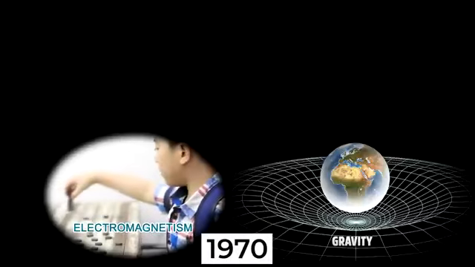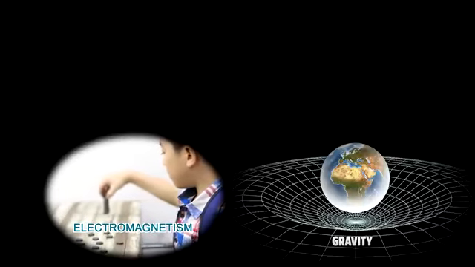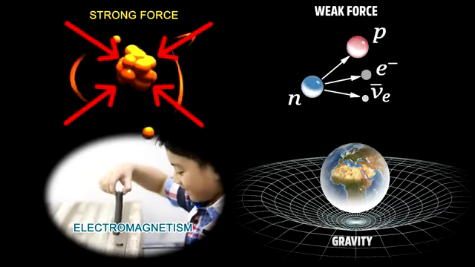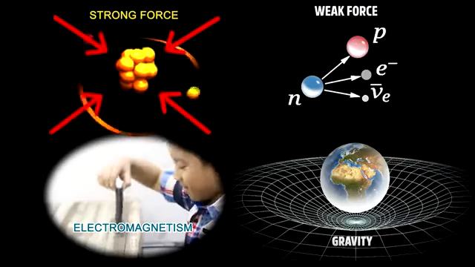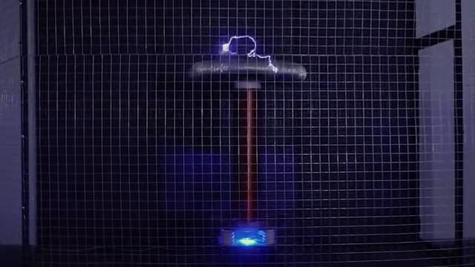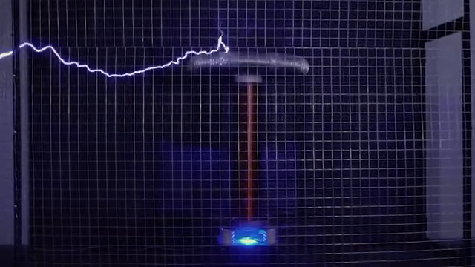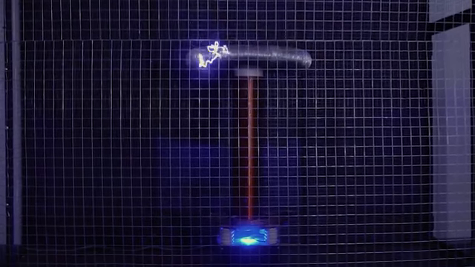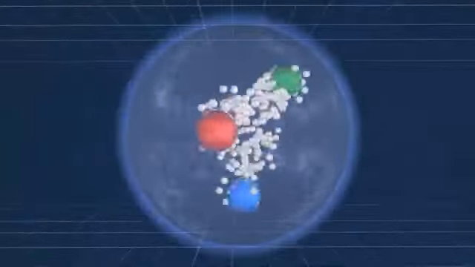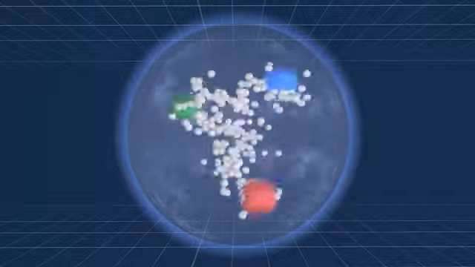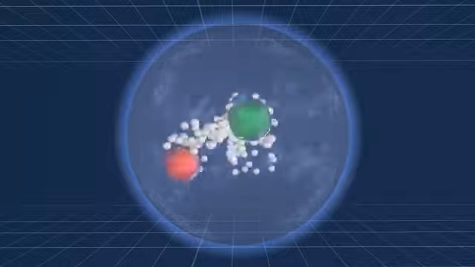In the 1970s, physicists realized that there are very close ties between the weak force and the electromagnetic force. They developed the basic equations of a unified theory which proposed that electricity, magnetism, light, and some types of radioactivity are all manifestations of a single force known as the electroweak force. This force is carried by the photon and the W and Z bosons. But there was a problem. The equations predict that these particles have no mass, and physicists already knew that the W and Z bosons have a certain mass. Peter Higgs made a proposal to solve this problem.